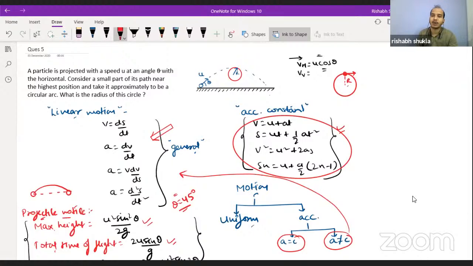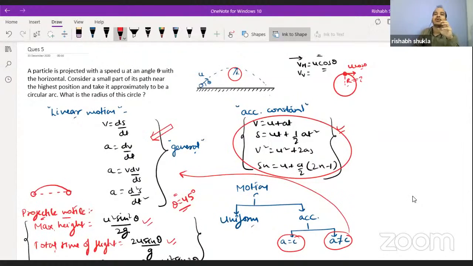They have asked. Now here the velocity we know by the concept that when we separate the motion into two parts, the horizontal motion and the vertical motion, the horizontal velocity does not change throughout the motion. So the velocity will be u cos theta, and what is the radius of this circular path?